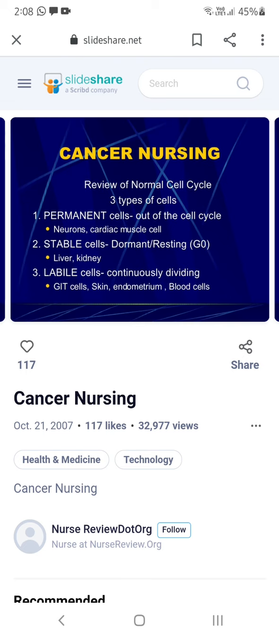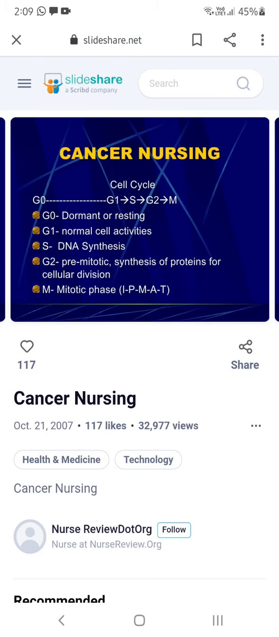Then review of normal cell cycle. So how does this normal cell cycle look like? So there are three types of normal cells. Permanent cells, there is no cell division, that is cardiac and the neurons. And stable cells, which are always in a resting state, that is kidney and the liver. And labile cells, always there will be working, dying, and new cells will be grown, that is GI tract, skin, endometrium, and the blood cells.